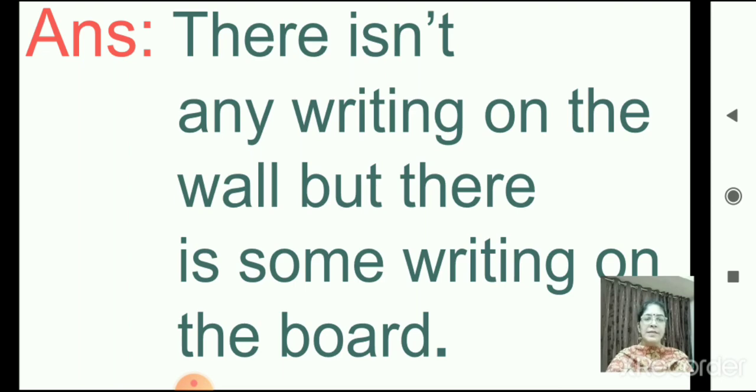Correct? We can see two screens. One is the wall and the other one is the board. On the board something is written, not on the wall. Correct. So let's read once again. There isn't any writing on the wall, but there is some writing on the board.